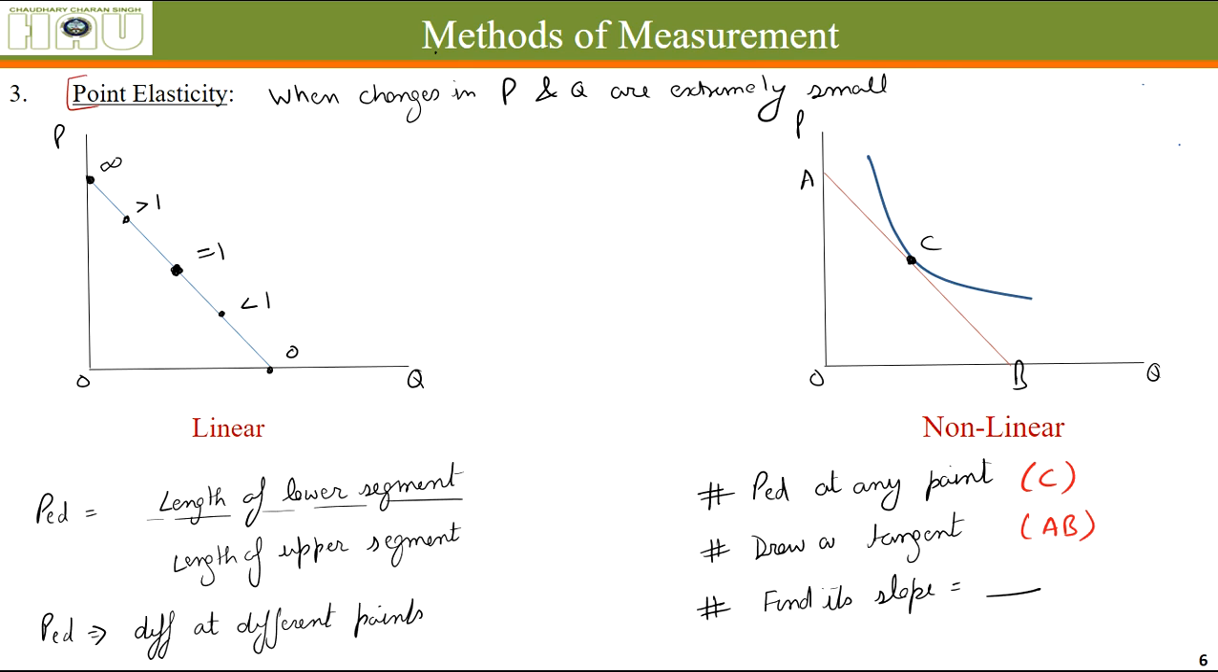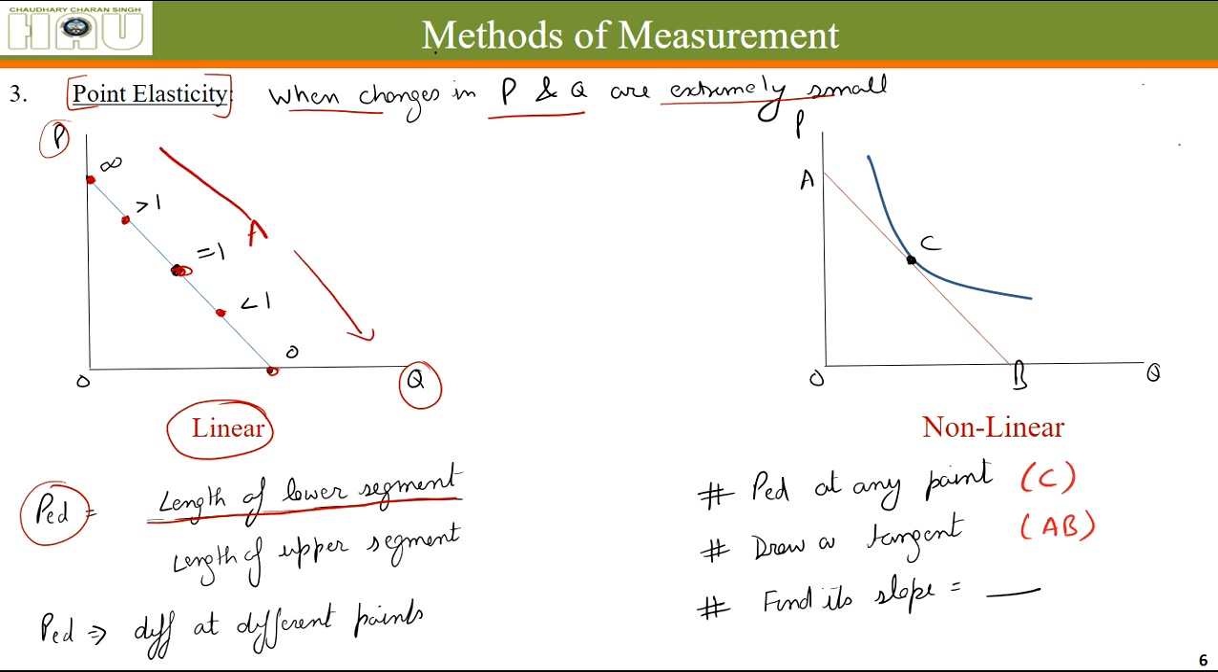The third method of measurement is the point elasticity method. When changes in price and quantity are extremely small, in case of a linear demand curve, that means a straight line demand curve, the method of measurement is length of the segments. If we want to know the elasticity at point A, we look at the length of the demand curve below point A and above point A. Elasticity is the length of the lower segment divided by the length of the upper segment.